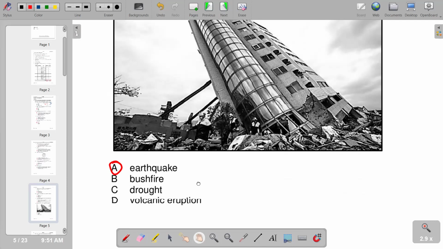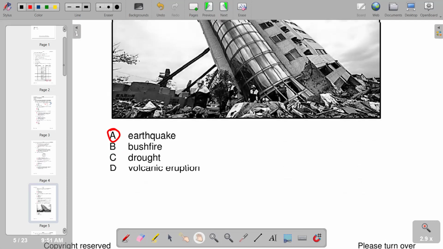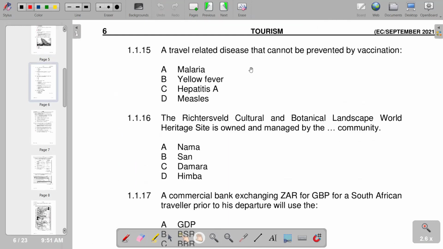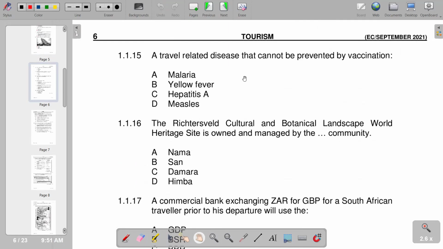So with that, we move on to the next part of our question paper, which is now question 15, a travel-related disease that cannot be prevented by vaccination. So you see that malaria can never be prevented by vaccination. So we have A. The Richtersveld Cultural and Botanical Landscape World Heritage Site is owned and managed by the Nama community, which we have in A.